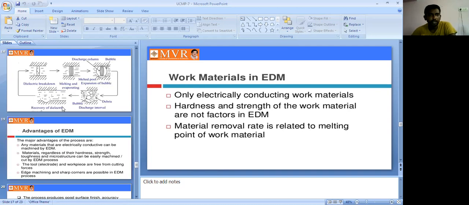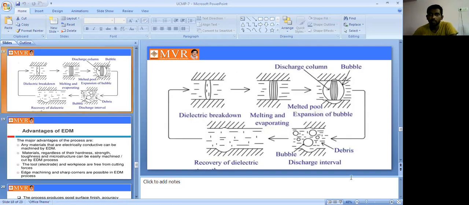This is a detailed block diagram of EDM. See here, we have the dielectric fluid, dielectric breakdown, melting and vaporization. Then the bubbles, the bubble discharge count, melting and cooling, expansion of the bubbles, and recovery of the dielectric fluid. Then the discharge interval. It is a closed diagram, and a spark is produced here. In the spark, these are the different phases.